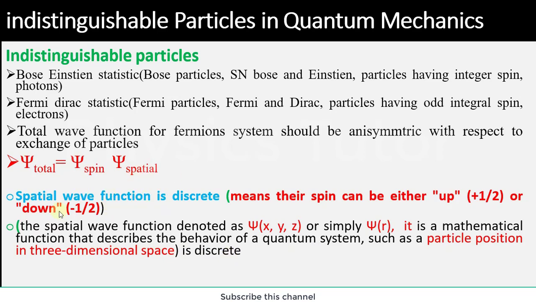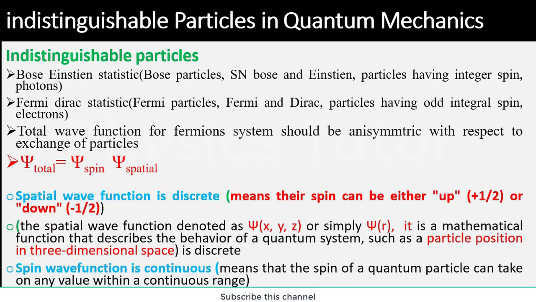So the spatial function is clear now. Now we will move to the next, which is the spin wave function, which is continuous. This means that the spin of a quantum particle can take on any value within a continuous range. To study distinguishable and indistinguishable particles quantum mechanically, first of all we will need to study the fermionic system